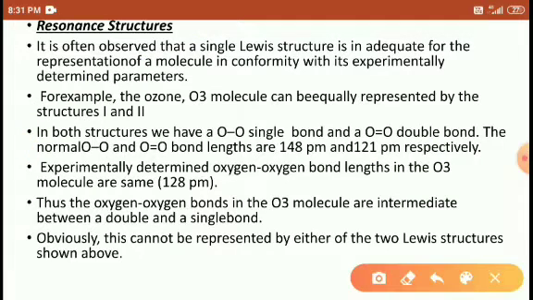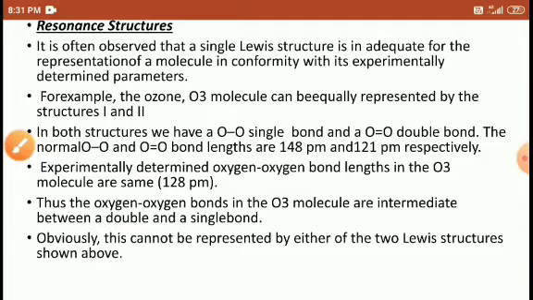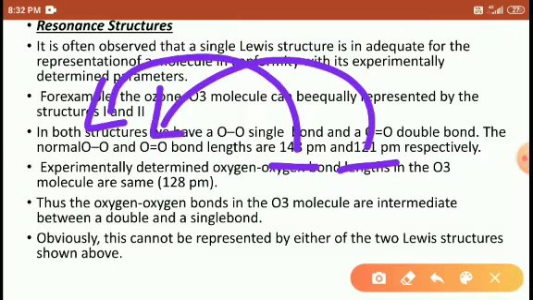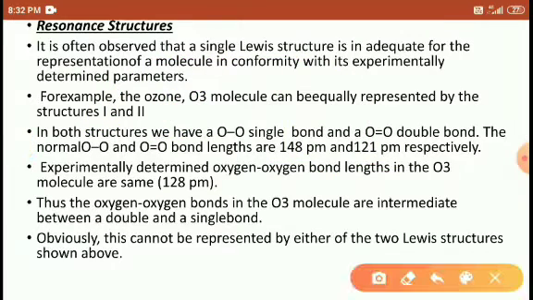Actually, the double bond length is 121 picometer and the single bond length is 148 picometer. Experimentally determined oxygen bond lengths in the ozone molecule are the same, that is 128 picometer.